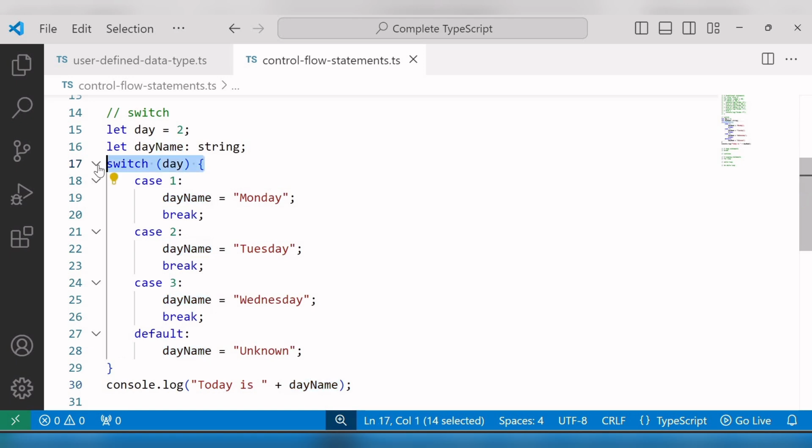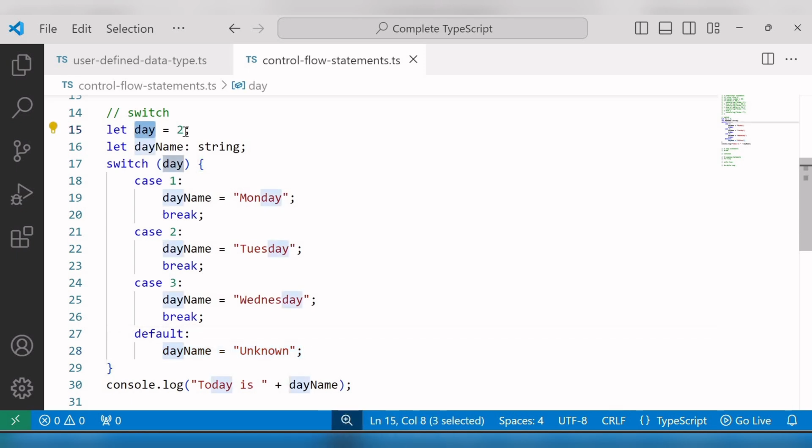So here this switch expression is evaluated once at the beginning, and after that each case clause checks if the expression's value matches the specified value. If a match is found, then the corresponding code block is executed. And this break statement is crucial to exit the switch block after a match. Without it, execution falls through to the next case. Okay. And the last default clause executes if no case matches the expression.